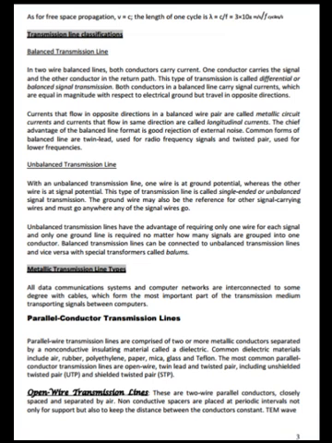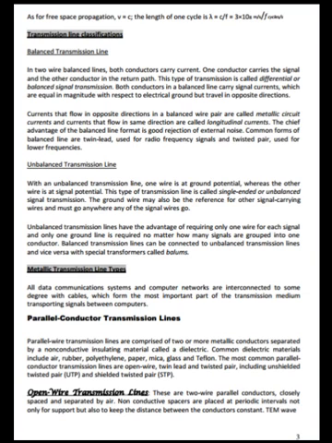Unbalanced transmission line. With an unbalanced transmission line, one wire is at ground potential whereas the other wire is at signal potential. This type of transmission line is called single ended or unbalanced signal transmission. The ground wire may also be the reference for other signal carrying wires and must go anywhere any of the signal wires go. Unbalanced transmission lines have the advantage of requiring only one wire for each signal, and only one ground line is required no matter how many signals are grouped into one conductor.